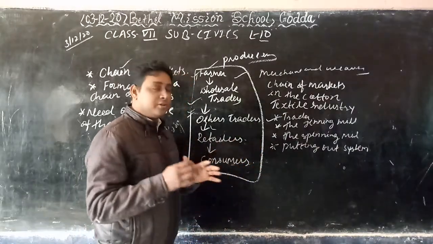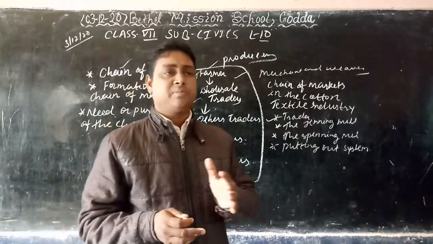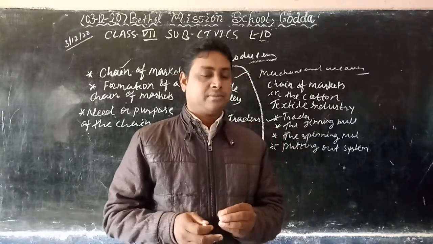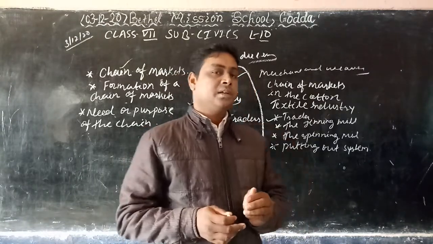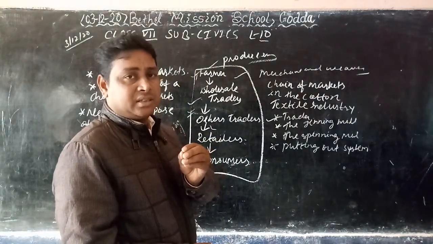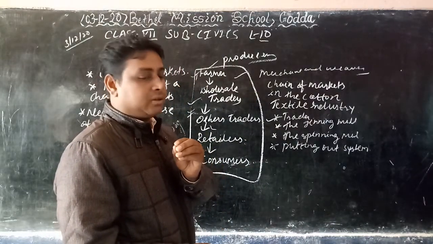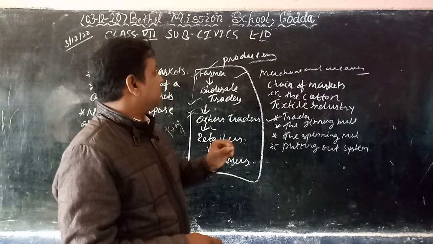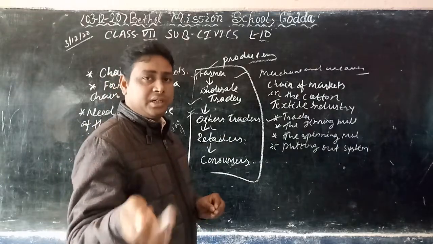So weavers have to depend on the merchant. It means the merchant was bringing the things and giving them to the weavers. So dependency on the merchant, the weavers' dependency. What happens is the farmer becomes weaker and weaker.